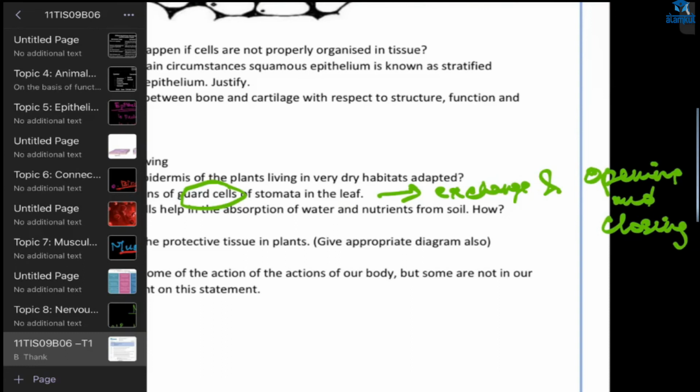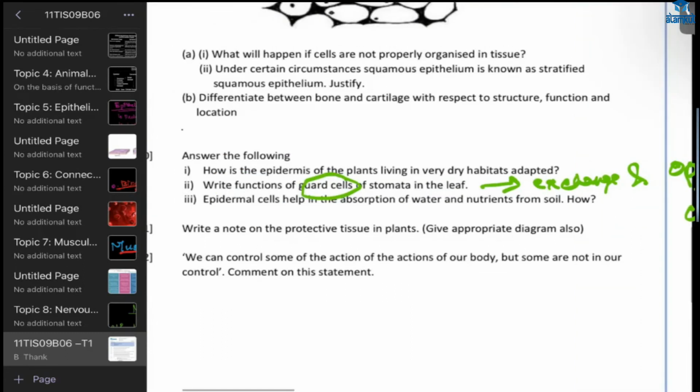And third one, epithelial cells help in the absorption of water and nutrition from soil. How? Have you answered, Razil? Yes, ma'am, I wrote through osmosis. We are talking about the epithelial cell. What does it have? It has hair-like growth, root hairs, that help in absorption, because they increase the surface area. This thing you have to write, okay? Yes, ma'am.